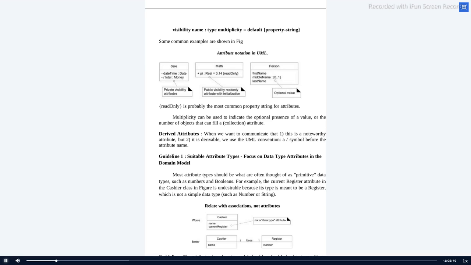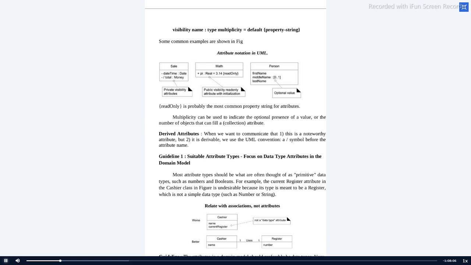Not audible. In this above example, which attribute is the derived attribute? Look, at the start of the session, I mentioned date is a predefined attribute. Real is a predefined attribute. Then obviously the total is the derived attribute. Are you getting the point? Okay, thank you.